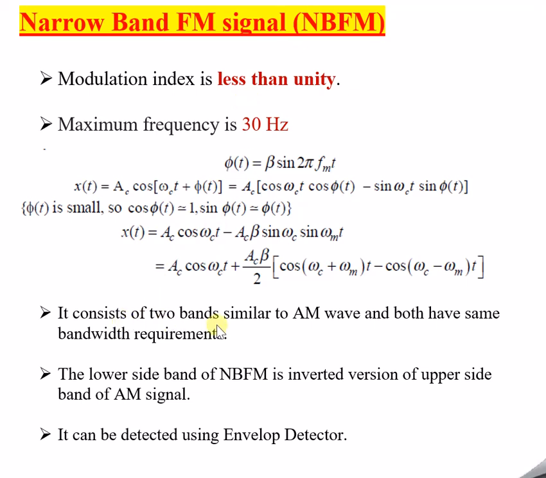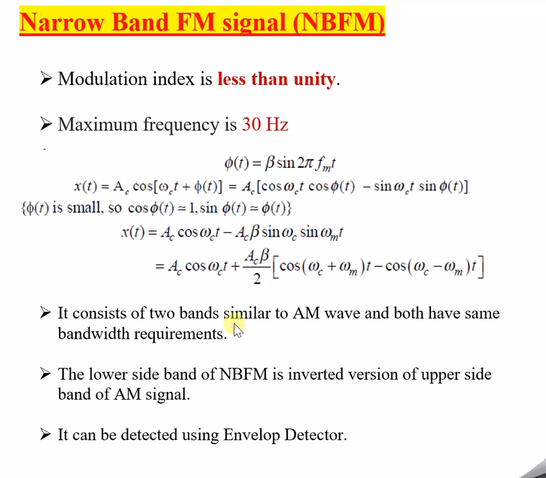So it consists of two bands as far as the frequency spectrum is concerned. I have already discussed the frequency spectrum of an FM signal in detail in one of the sessions, so kindly watch that particular session, don't miss out. Here I'm just briefing the spectrum using words, not exactly going into the frequency spectrum, as I have already discussed it.